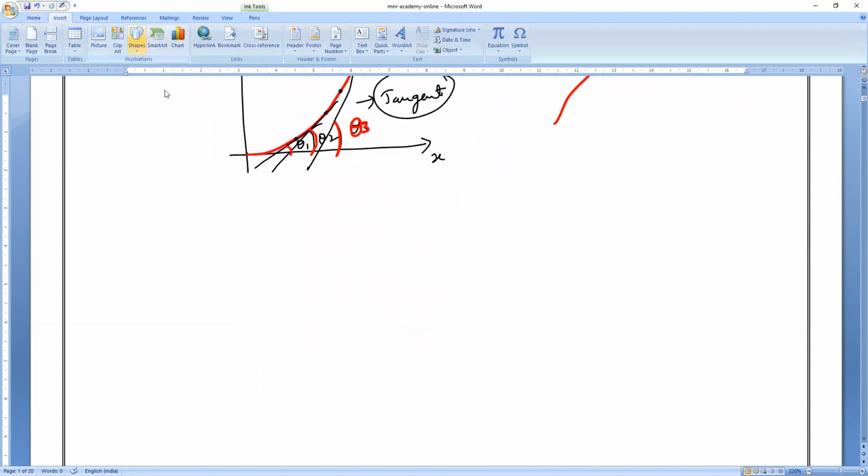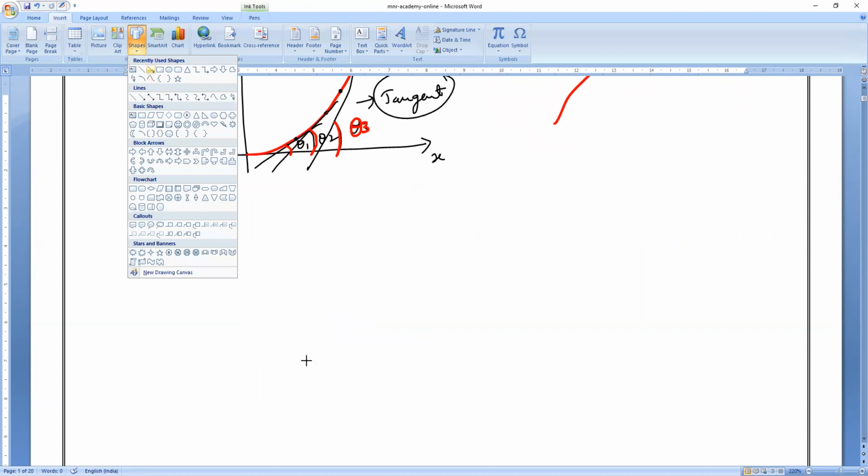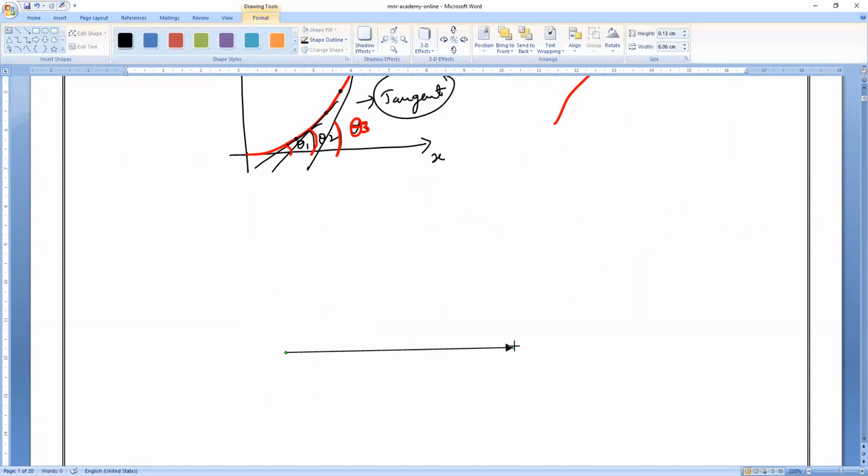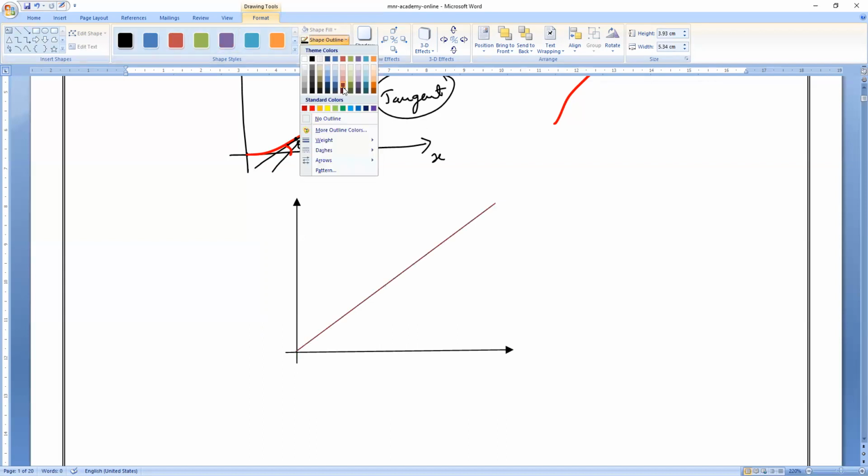Now let us take uniform motion again. We all know that for uniform motion, how will the graph be? A straight line. Is it parallel to the x-axis? No, it is not parallel. Just now I said it is a straight line, but it has an inclination with which axis? It is inclined with the x-axis, the time axis.